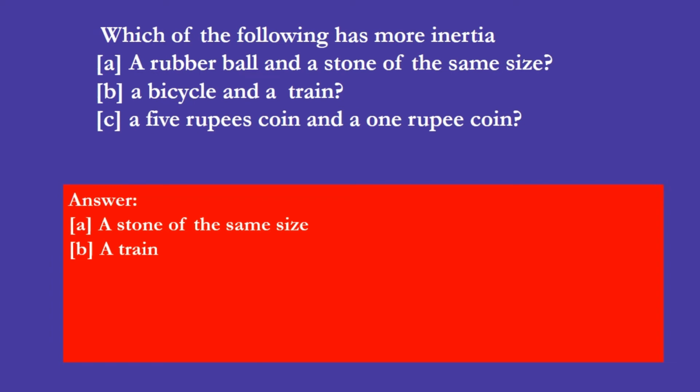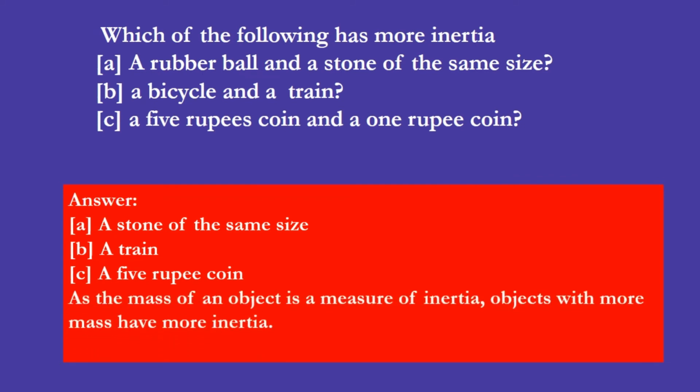The second one, out of the bicycle and train, the train has more inertia than the cycle. A 5 rupee coin has more inertia than a 1 rupee coin. And the reason for all these is that the mass of an object is a measure of inertia, so objects with more mass have more inertia.